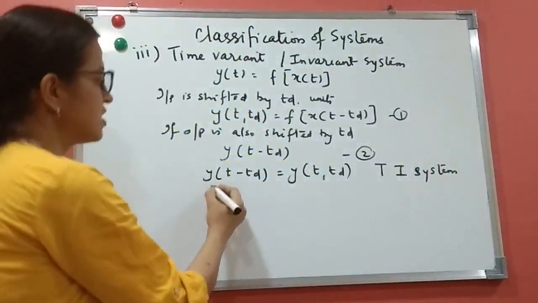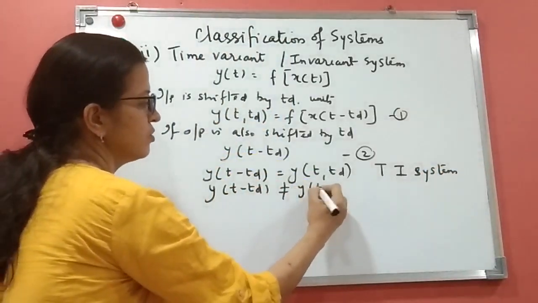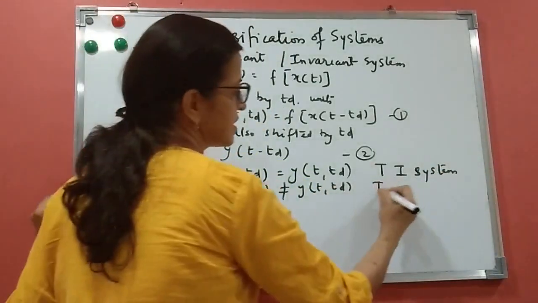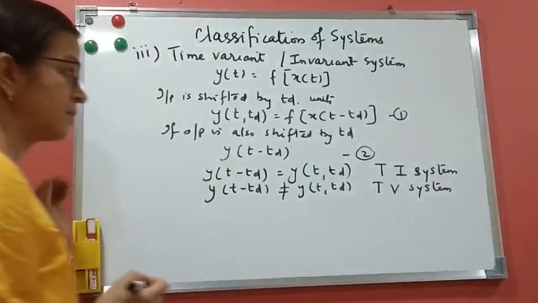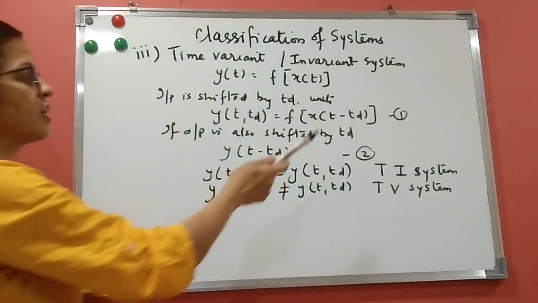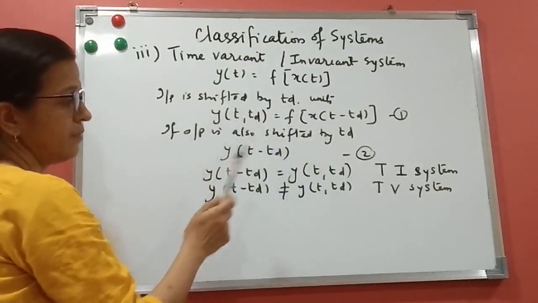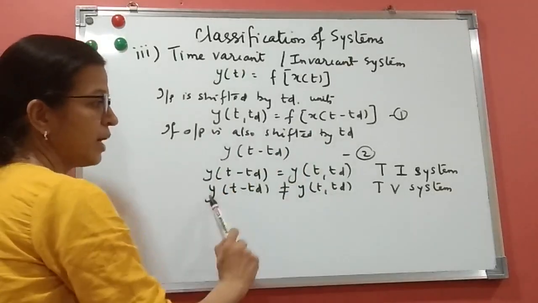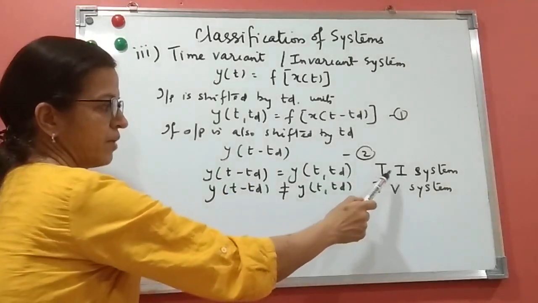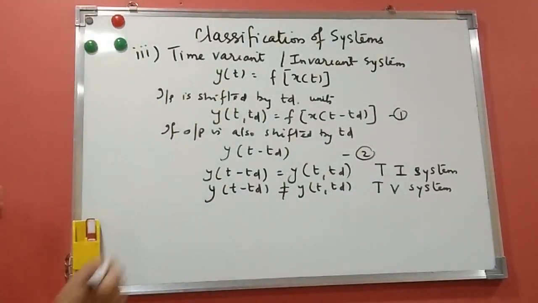And if it is not so, it is called a time variant system. When we do the examples, you will understand better, but understand that whenever we change the input, the output is just y(t, td), and if we change the output, it is y(t minus td), and if these two are the same, it is called time invariant, and if they are not the same, it is a time variant system.